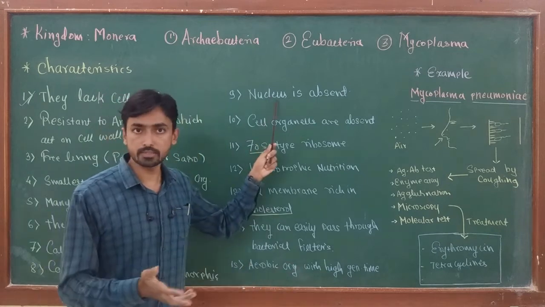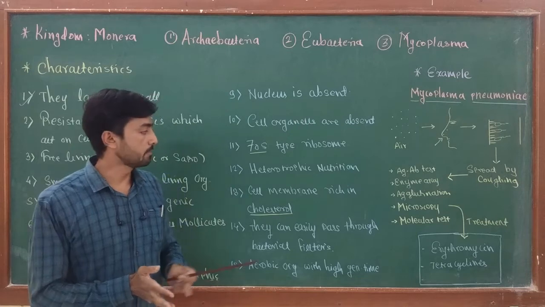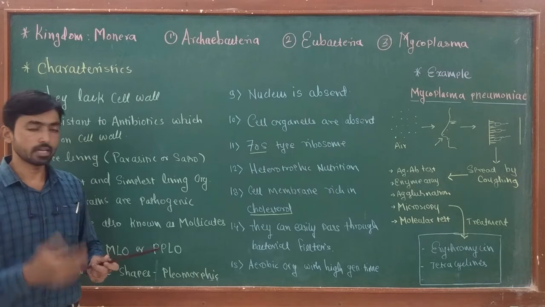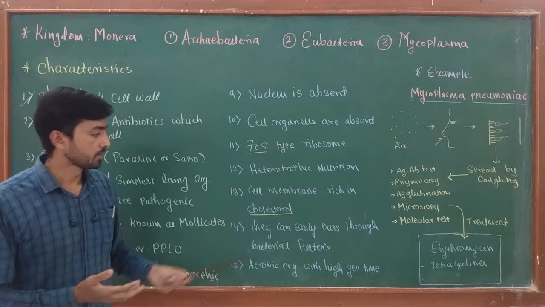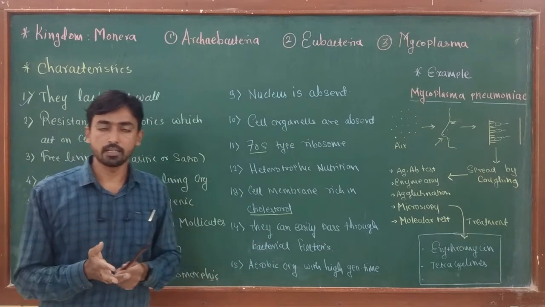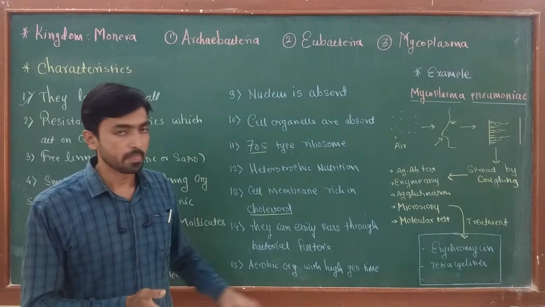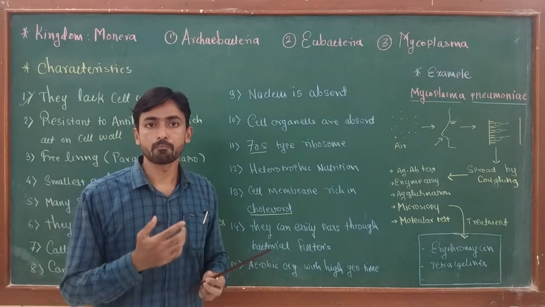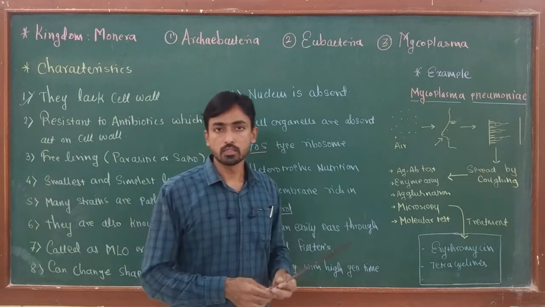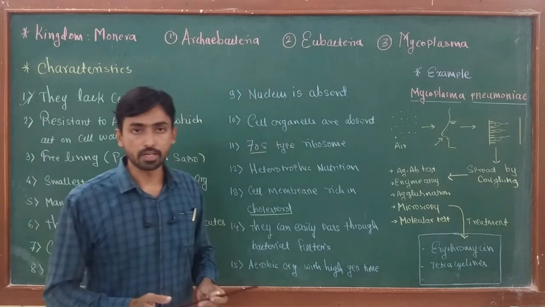Then the nucleus is absent, cell organelles are absent, and ribosomes are 70S type. They show a heterotrophic mode of nutrition, that means they depend upon other organisms for their food. The cell membrane is rich in cholesterol, and they can easily pass through bacterial filters. They are strictly aerobic, requiring oxygen for growth, and the generation time of mycoplasma is very high. And at the end we discussed Mycoplasma pneumoniae, the organism responsible for the disease pneumonia, also called walking pneumonia.